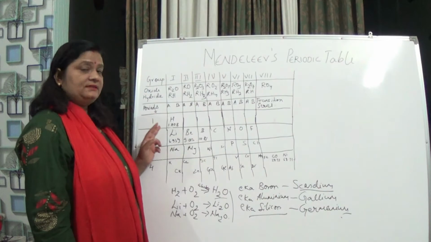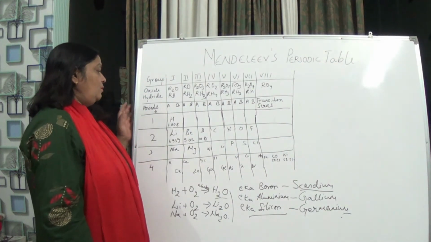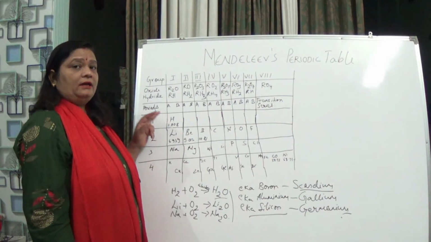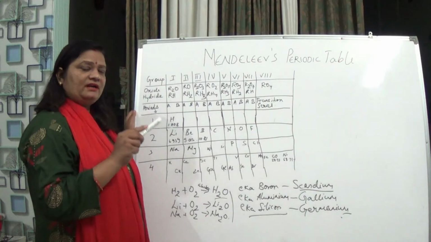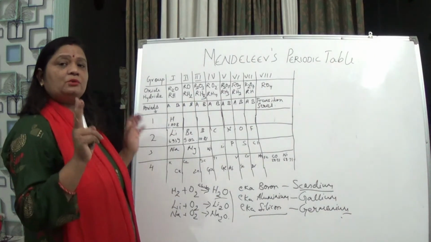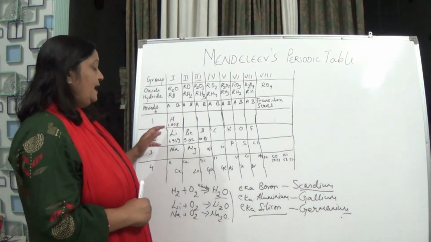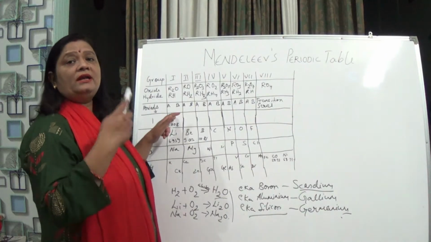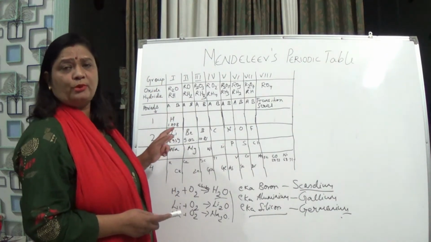Then why did he place it in group 1? Because hydrogen can give one electron to become stable and can take one electron to become stable, because it requires 2 electrons in its valence shell. If it is giving 1 electron, it is behaving like the alkali metals which have been kept in group 1.